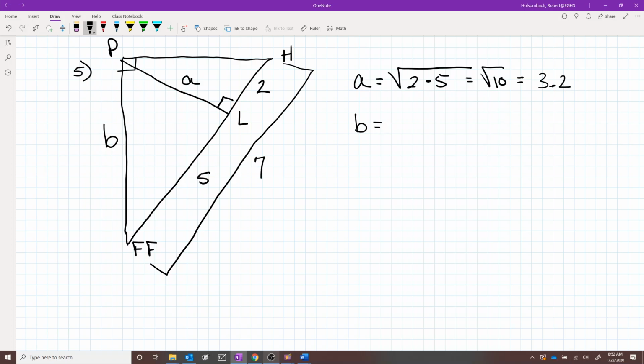It's going to be the geometric mean of 7 times 5, which is this closest piece to the segment we're trying to find. So B is going to be equal to the square root of 7 times 5, which is the square root of 35, which is 5.9. And those are both in miles.